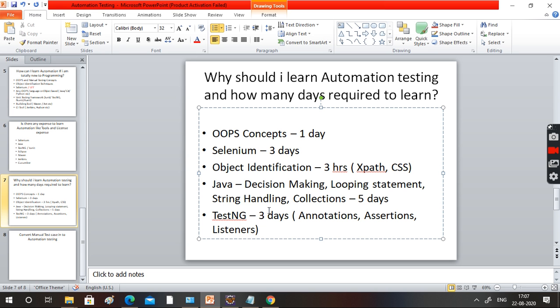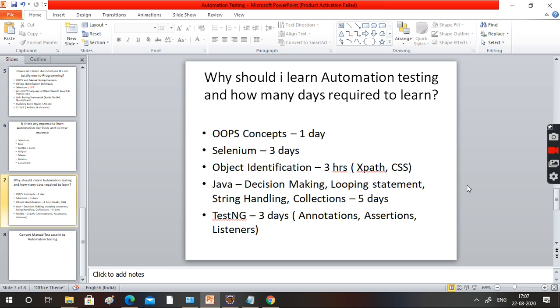Okay, so why put 3 days? 3 days is not needed, but why put the 3 days? Because you have to explore it more. Okay, now you got a very good idea about what things you need to learn automation, right? Okay, fine, I'll be covering it in the coming videos with the technical implementation.